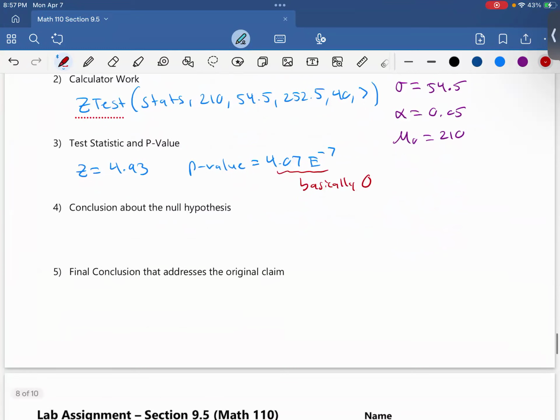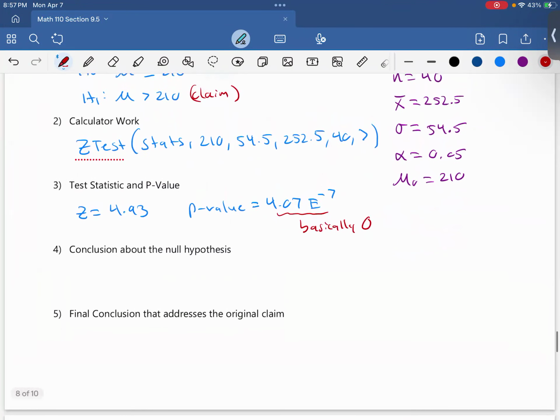Okay, so now let's come up with a conclusion about the null. This is where we compare p and alpha. So our p-value was 0, and our alpha is 0.05. So that means our alpha, without much argument, is greater than our p-value.